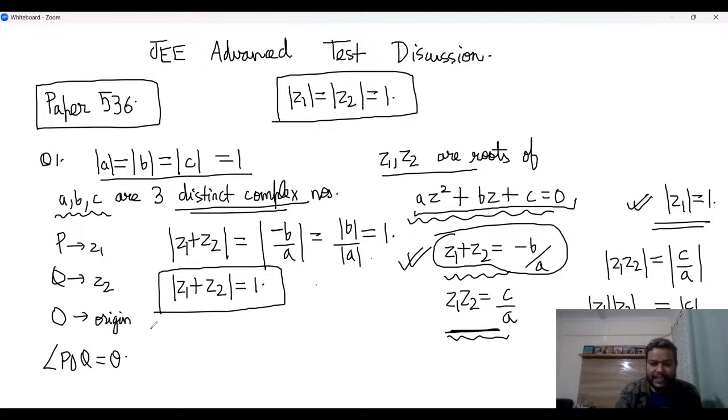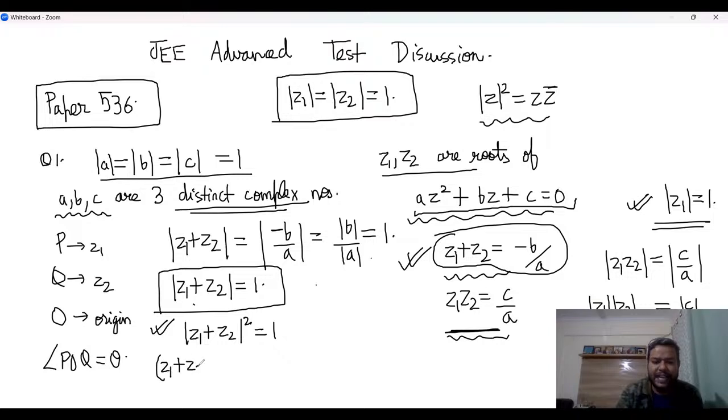Okay. So from here, what we can do is use this to get one of the options. The way we do it is we square it. So we say mod z1 plus z2 whole square is 1, and there is a standard property of complex numbers. Mod z square is z z conjugate. Right? So mod of z1 plus z2 whole square will be what? z1 plus z2 times z1 plus z2 whole conjugate is equal to 1, right?